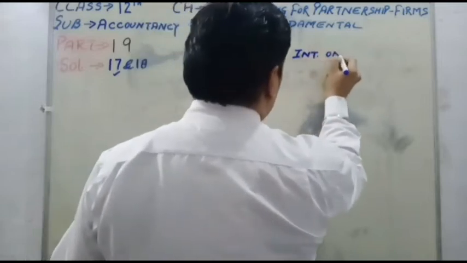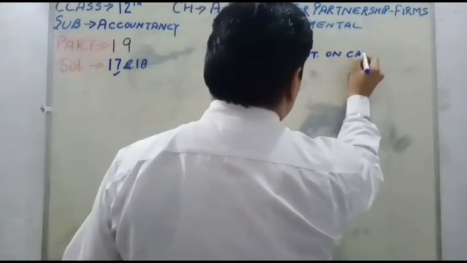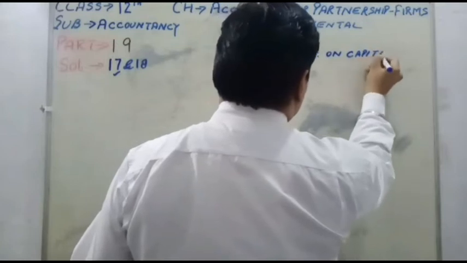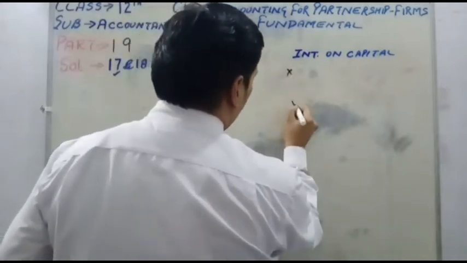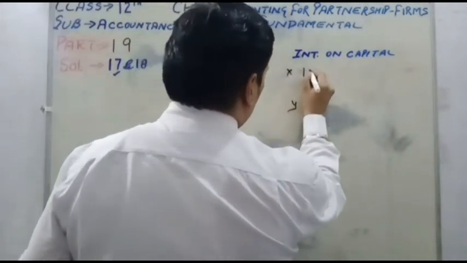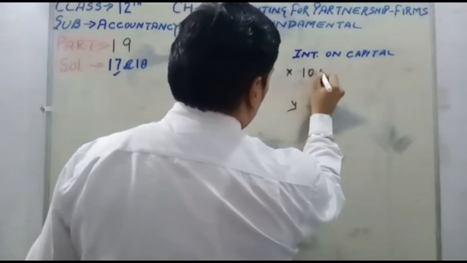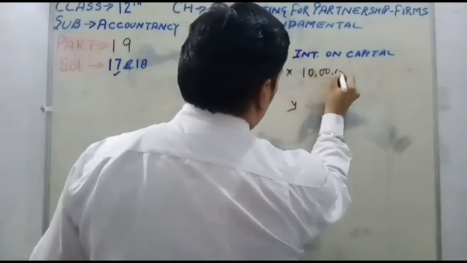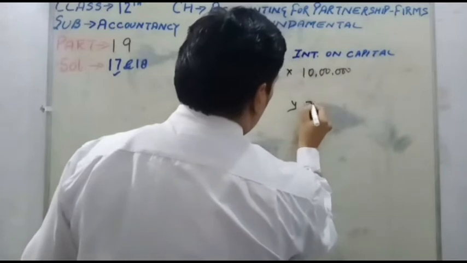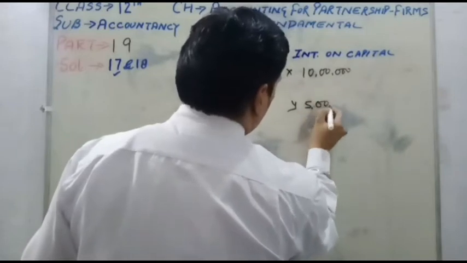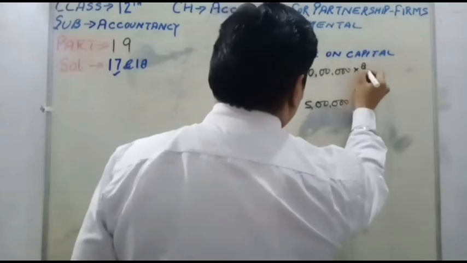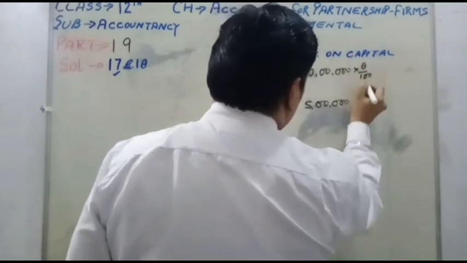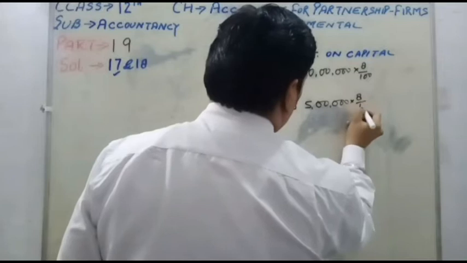Interest on capital. Two partners are there, first is X and second is Y. X's capital is 10 lakh and Y's capital is 5 lakh, and the rate of interest for both partners is the same, 8% per annum.